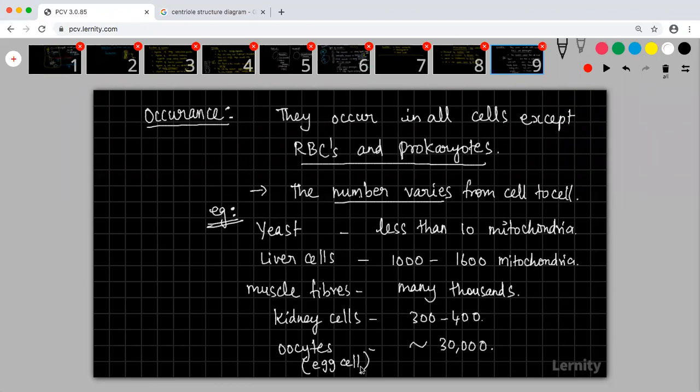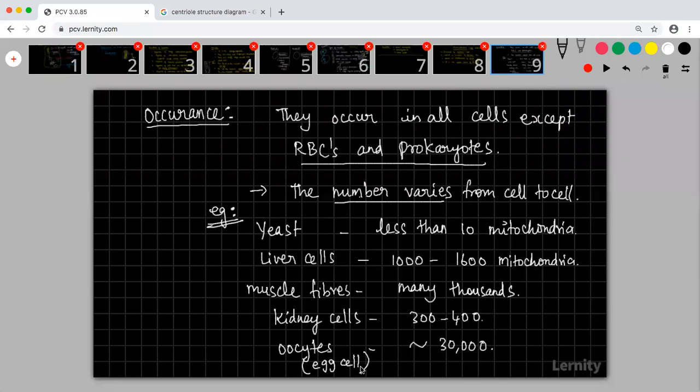Okay, so these are some of the examples that you want to know. If you want other cells, you can just refer to the internet. So basically what you need to understand is that cells which require more energy will have more mitochondria.